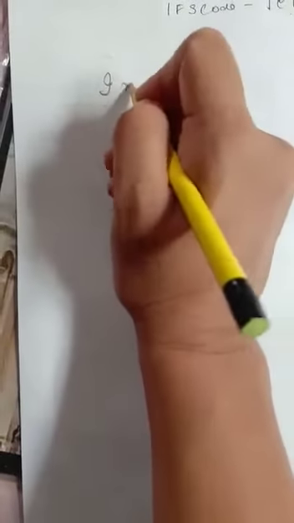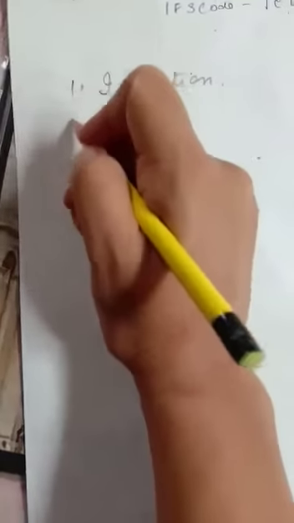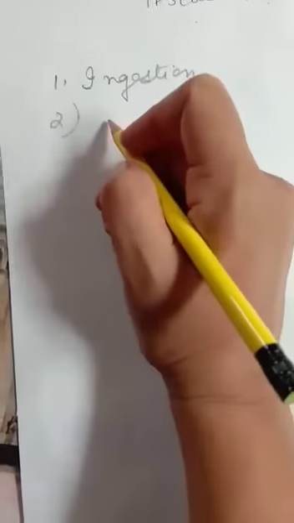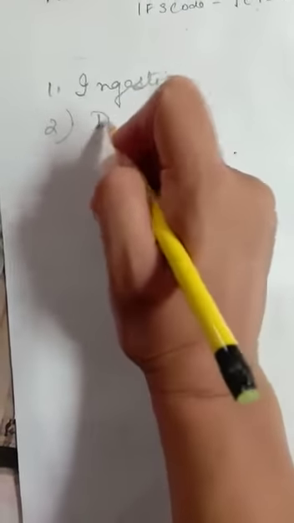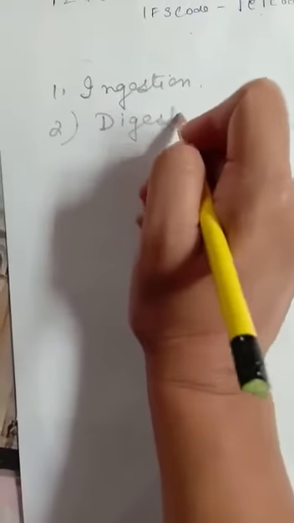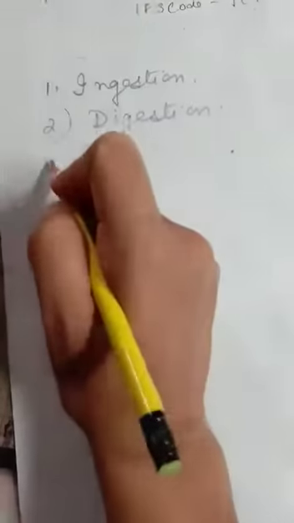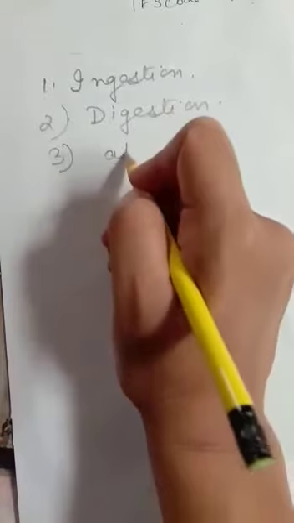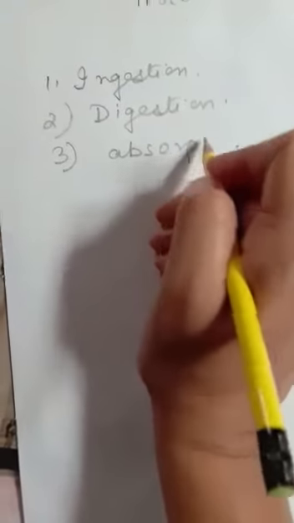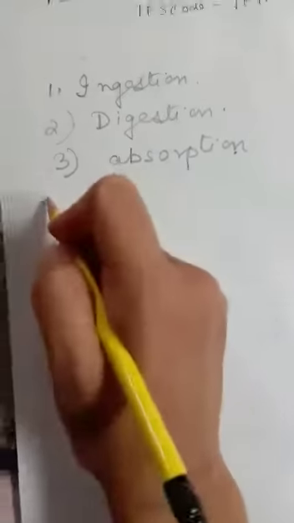First is ingestion, that is taking in food. After ingestion is digestion. After digestion comes absorption. After absorption there is assimilation.